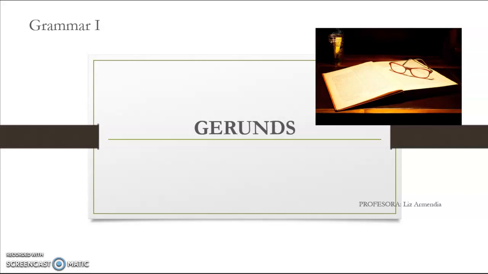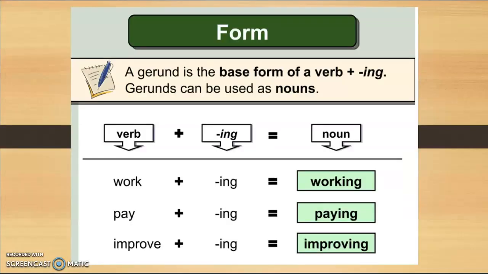This week we are going to deal with gerunds, so let's start by defining what a gerund is. A gerund is a kind of noun, the name of an activity or idea. Some people call it a verb or noun, something that we do or that does. Let's have a look at its form. A gerund is the base form of a verb plus ing.